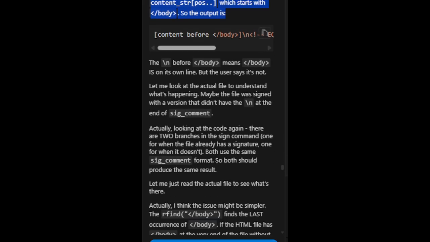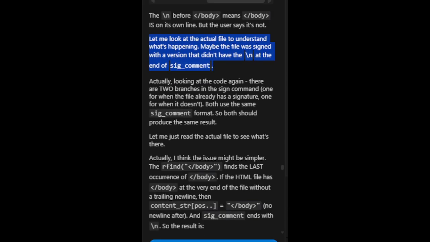So the output is content before /body, \neki sig \n/body. The \n before /body means /body is on its own line. But the user says it's not. Let me look at the actual file to understand what's happening. Maybe the file was signed with a version that didn't have the \n at the end of sig_comment.